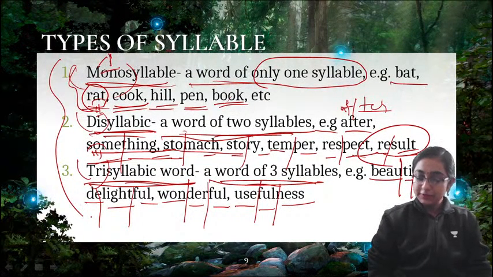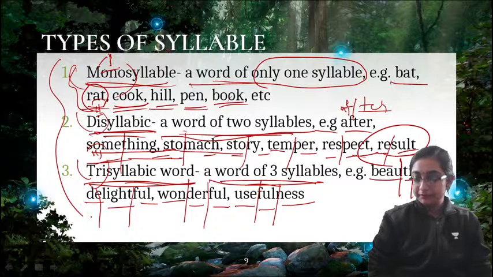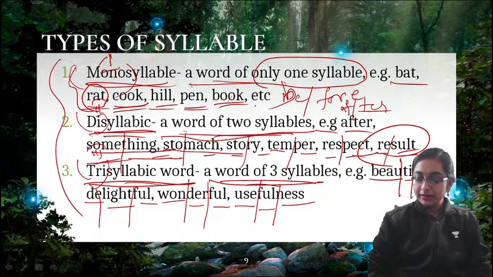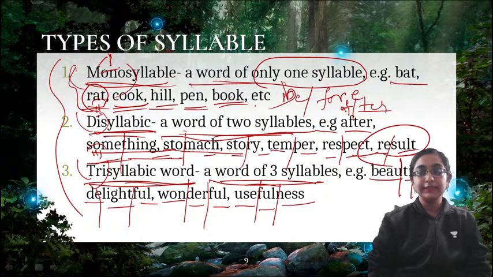Yes, cat is monosyllabic. Very good. Then di or trisyllabic. Before, yes, before is disyllabic. Hat, mat, yes, they are all monosyllabic.